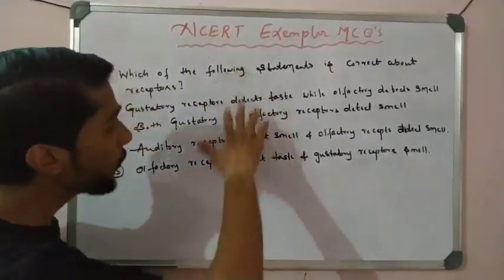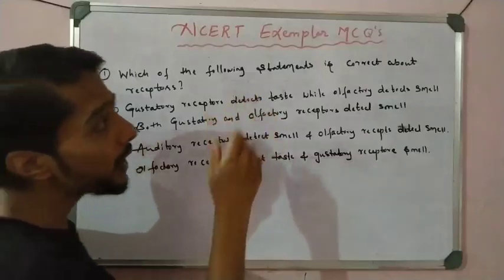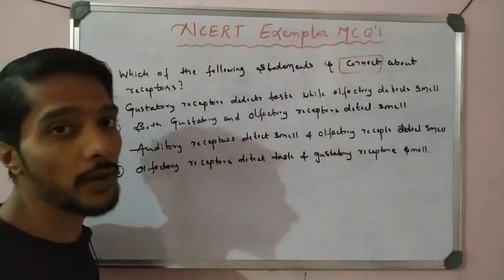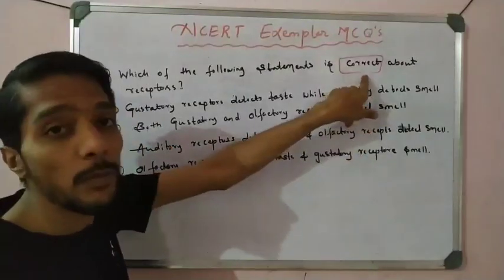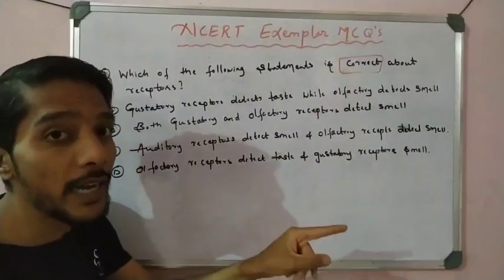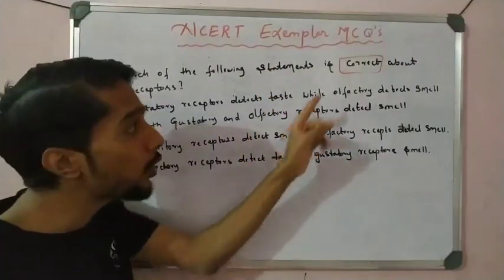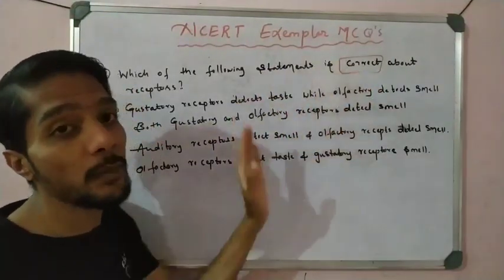See, four statements are given and you have to select the correct statement. Note down this point. Most of the students forget that you have to choose the correct statement from these four statements, not the incorrect one. There are three incorrect statements and one correct statement, so you have to find out the correct statement here.